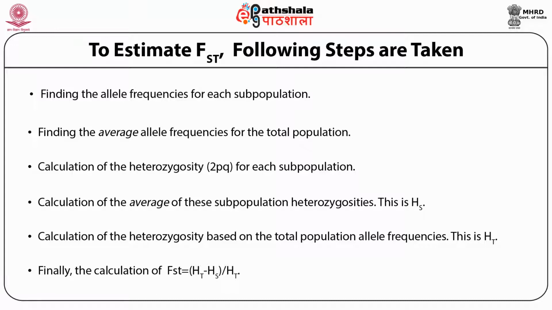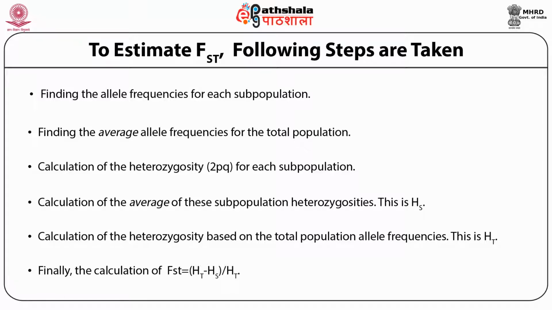Together, these yield an average observed heterozygosity of H equal to 3 divided by 10 plus 3 divided by 10, which is 0.30.